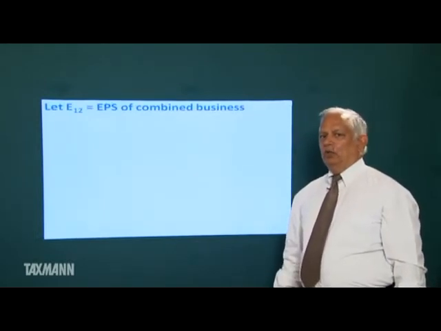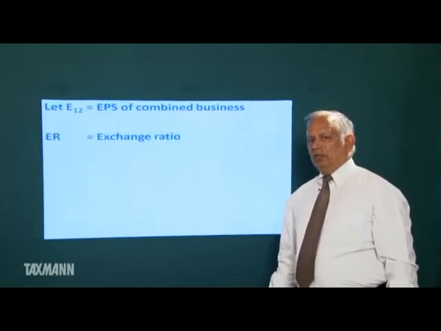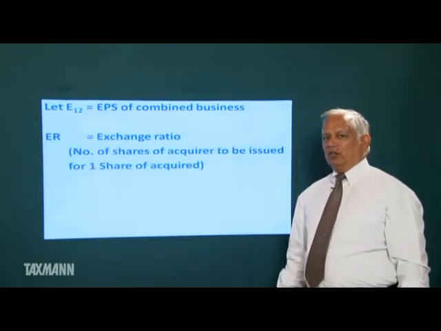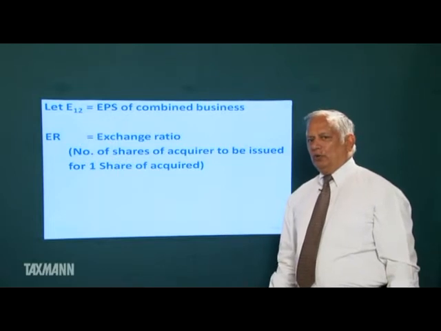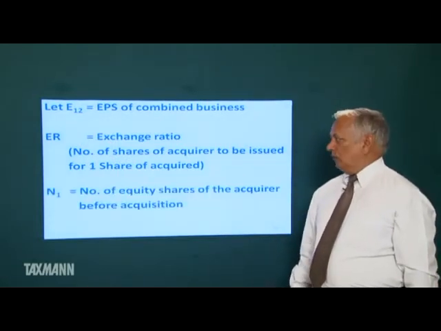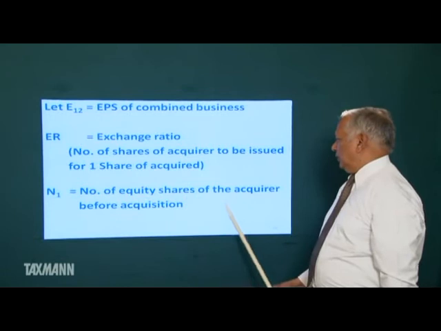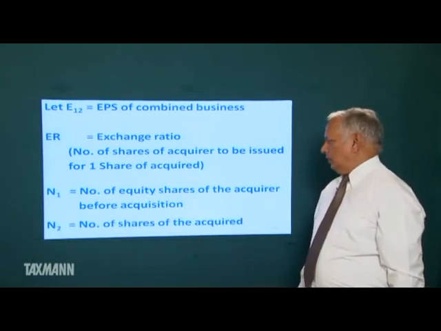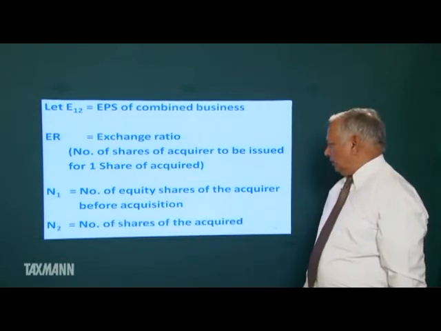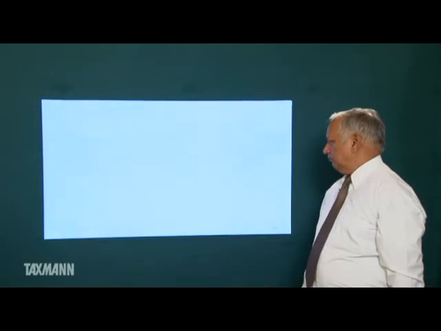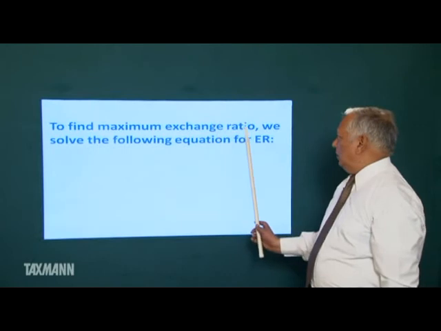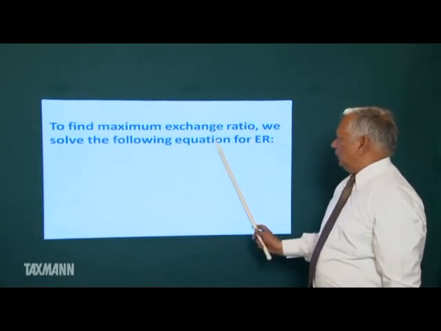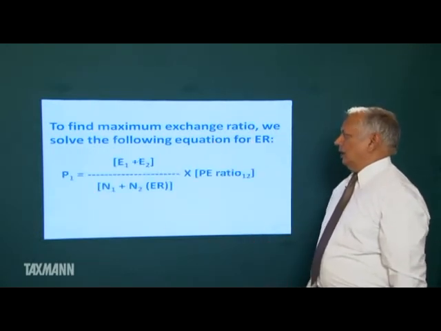Let E12 equal EPS of the combined business, ER the exchange ratio, that is the number of shares of acquirer to be issued for one share of acquired, N1 the number of equity shares of the acquirer before acquisition, N2 the number of shares of the acquired. To find the maximum exchange ratio, we solve the following equation for ER.